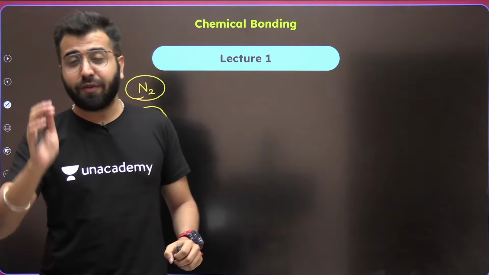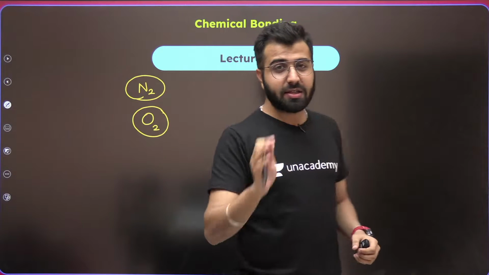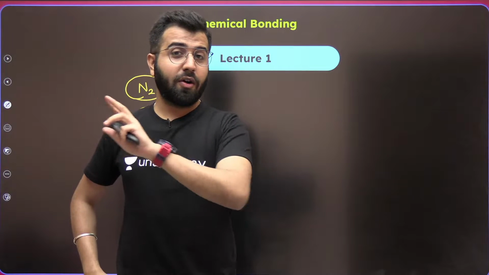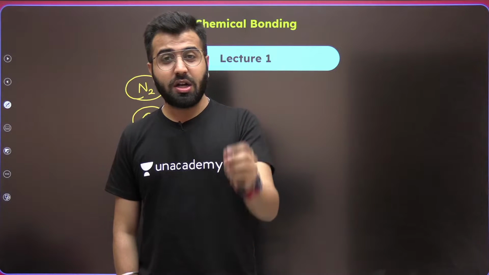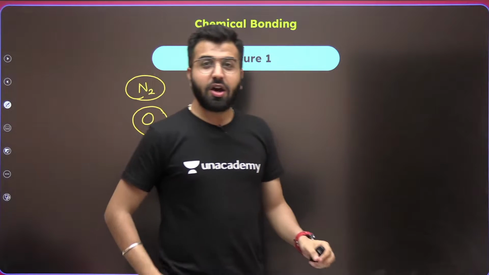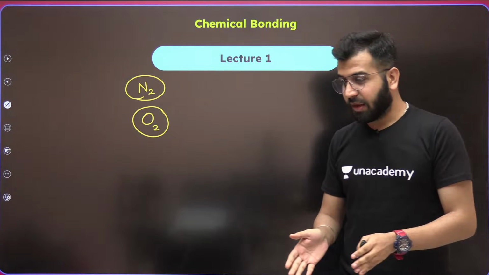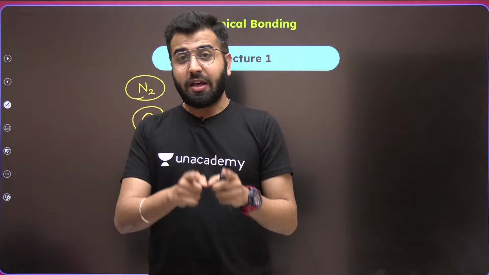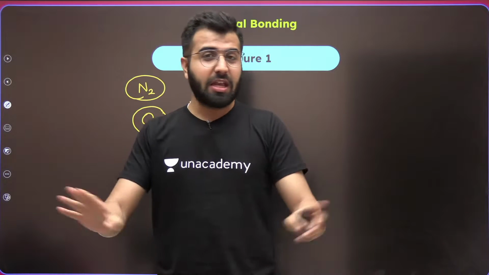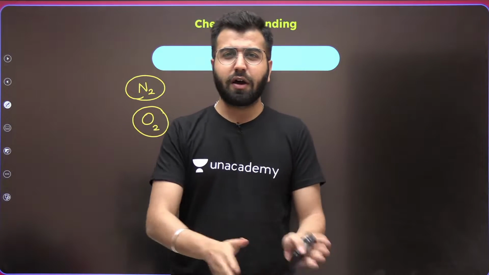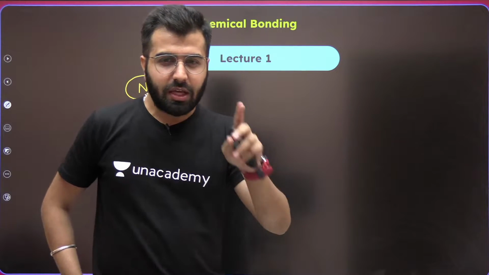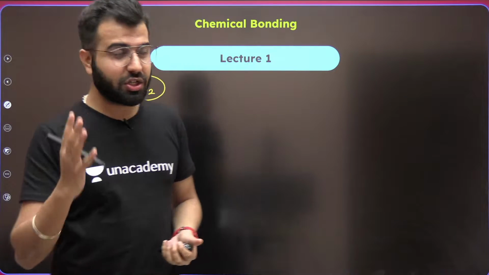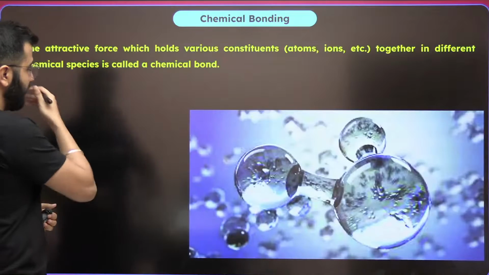Today's class is going to be very important. Why? Because today in this class, I am going to teach you the Lewis dot structure and the Lewis formula for molecules as well. If a student does not know how to make a Lewis dot structure for the atoms and the molecules, you will always have a problem remembering the structures. You will always have a problem making up structures for any compound, the oxo acids of sulfur, phosphorus, nitrogen, whatever. So do not miss this session, okay? And now let's move ahead.